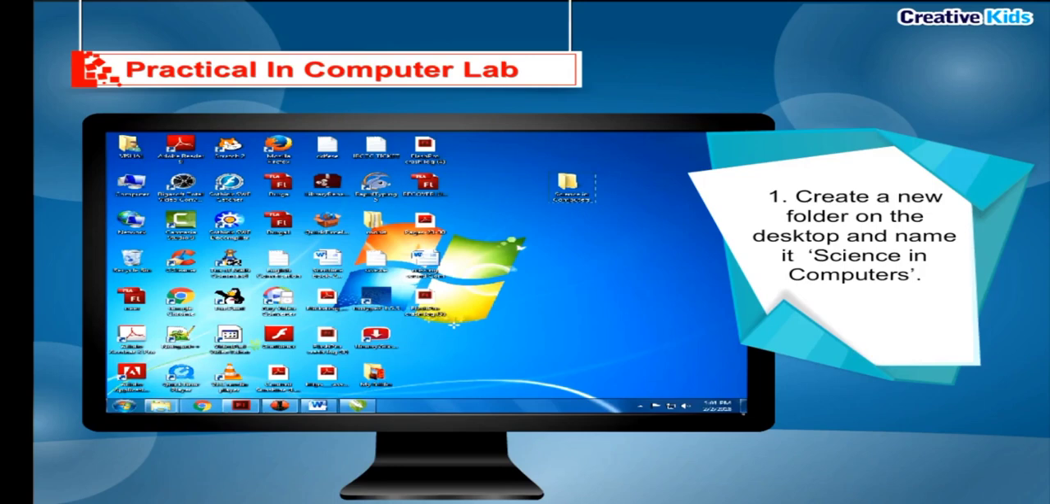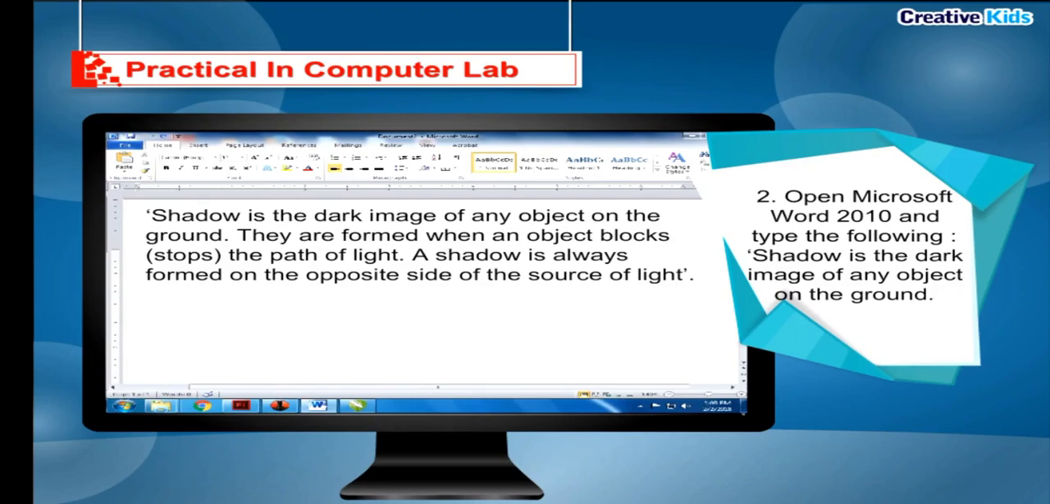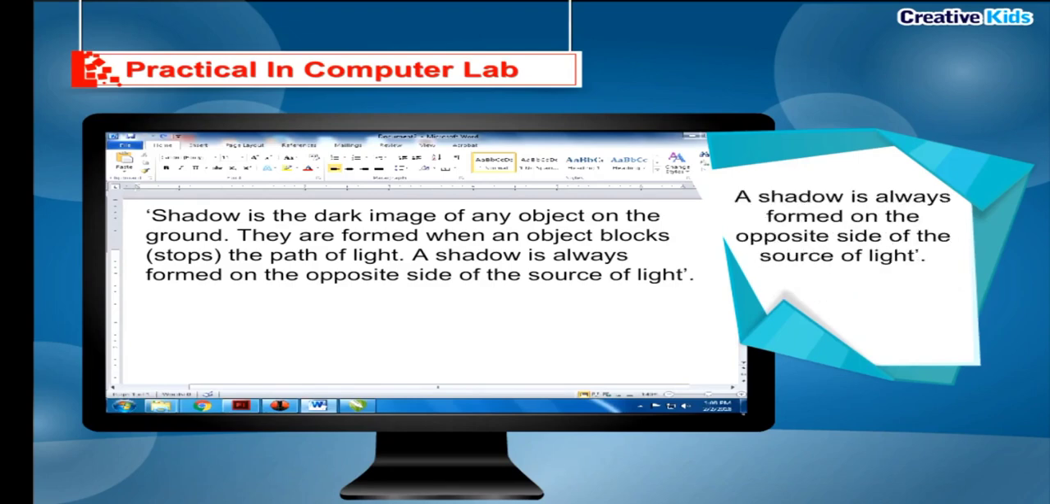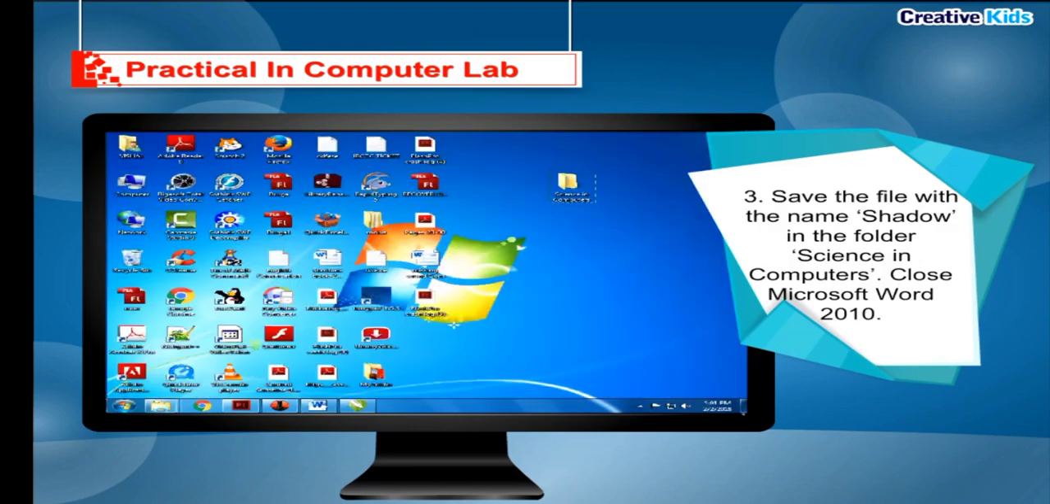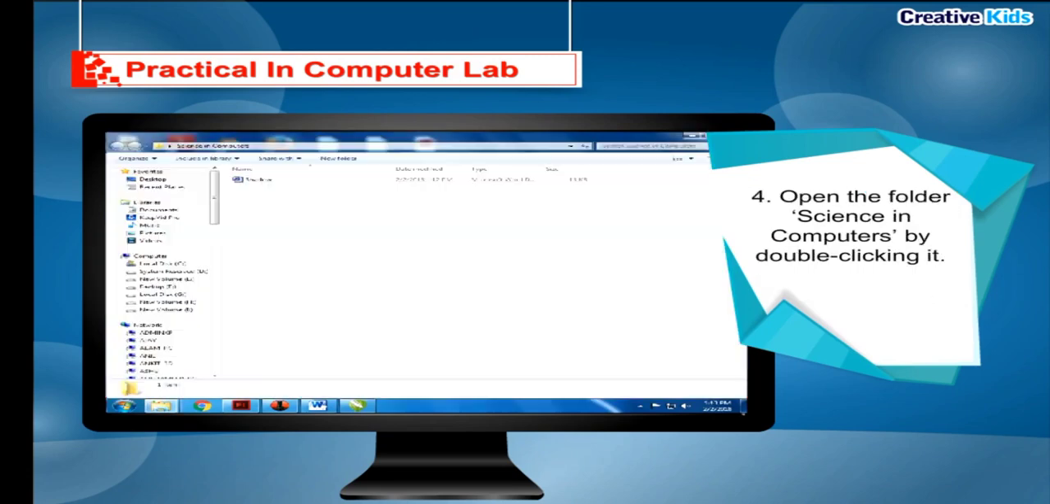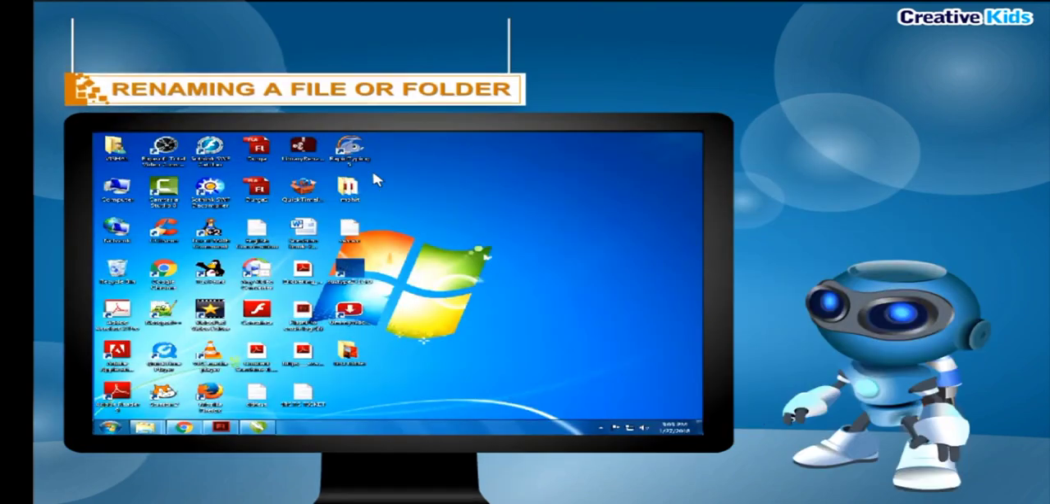Practical in Computer Lab. Perform the following tasks. Create a new folder on the desktop and name it Science in Computers. Open Microsoft Word 2010 and type the following. Shadow is the dark image of any object on the ground. They are formed when an object blocks, stops the path of light. A shadow is always formed on the opposite side of the source of light. Save the file with the name Shadow in the folder Science in Computers. Close Microsoft Word 2010. Open the folder Science in Computers by double-clicking it. Open the file Shadow by double-clicking it.